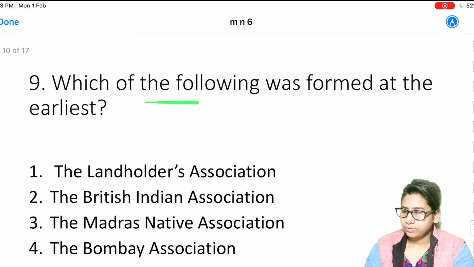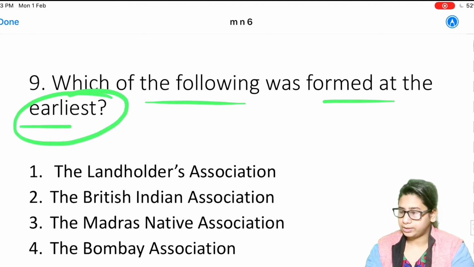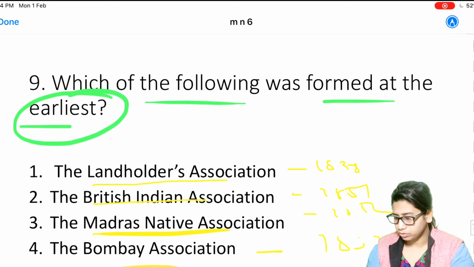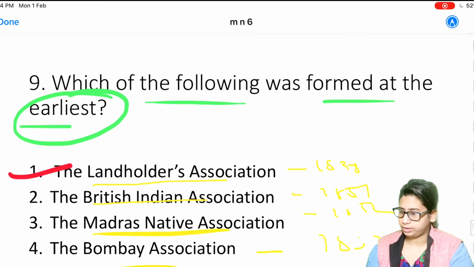Next question is, which of the following was formed at the earliest? Okay, so the options are the Landholders Association, formed in the year 1838, British Indian Association 1851, Madras Native Association 1852, and Bombay Association, also in 1852. So the earliest one was the Landholders Association.